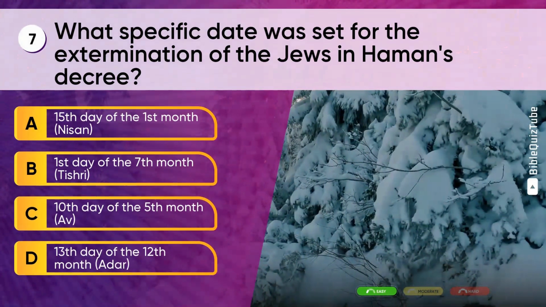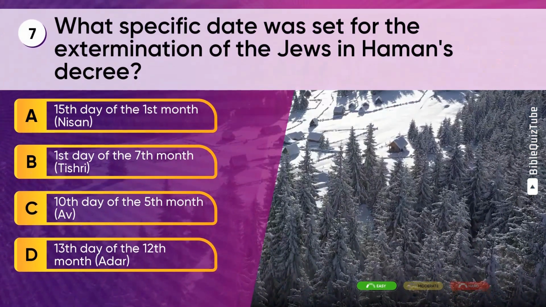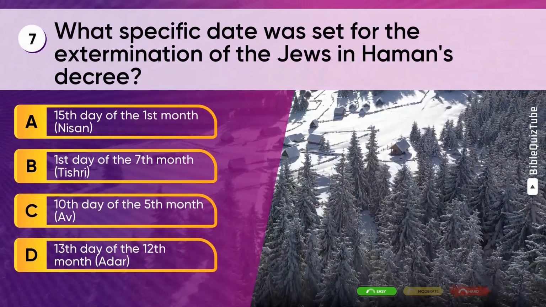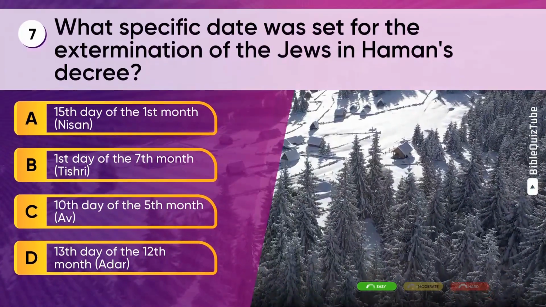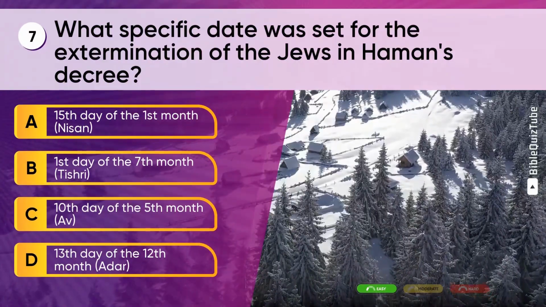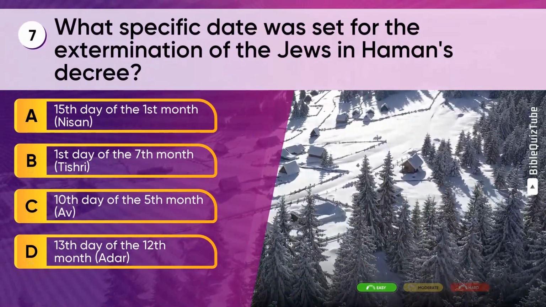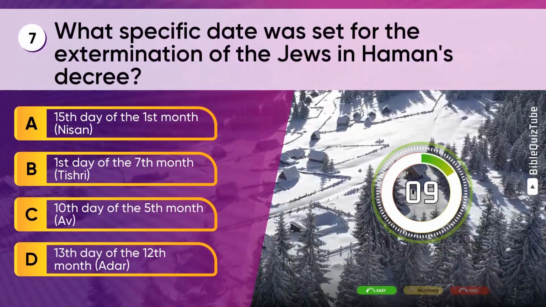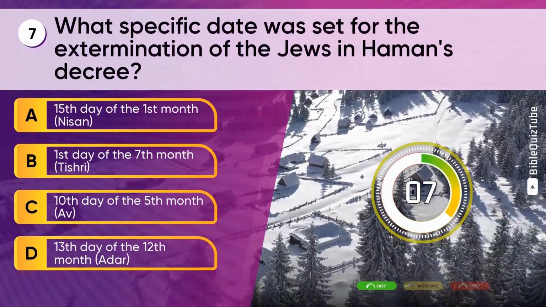Question 7. What specific date was set for the extermination of the Jews in Haman's decree? A. 15th day of the first month, Nisan. B. First day of the 7th month, Tishri. C. 10th day of the 5th month, Av. D. 13th day of the 12th month, Adar.